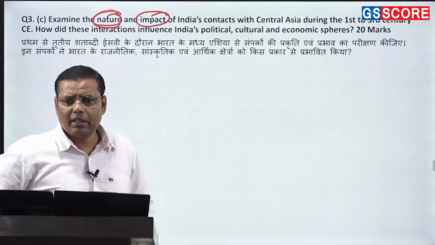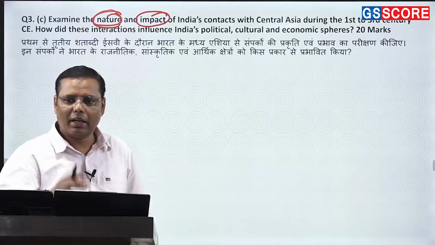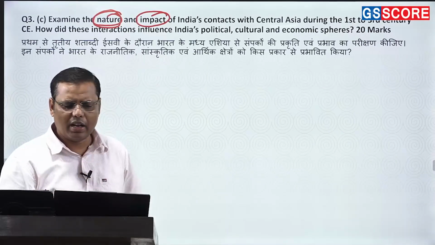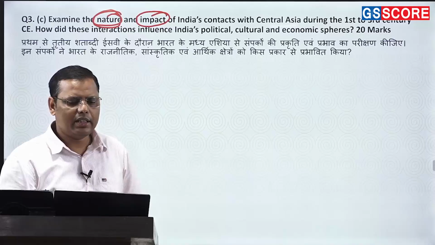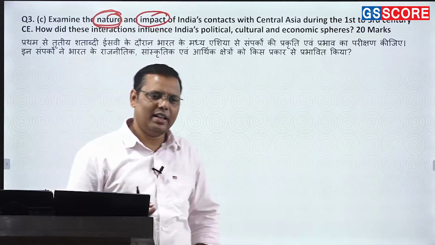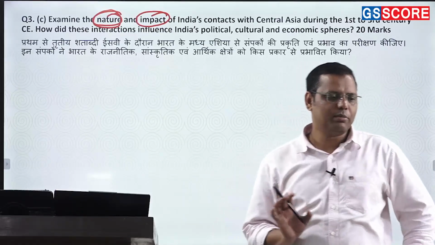Then you can talk about cultural expansion; on language, you can talk about how new kinds of languages are coming. You can talk about Mathura and Gandhara art. This is how you can talk about the multiple impacts it had. So this is a points-based answer, okay? The more points you are able to write well and organize, the better marks you will get.